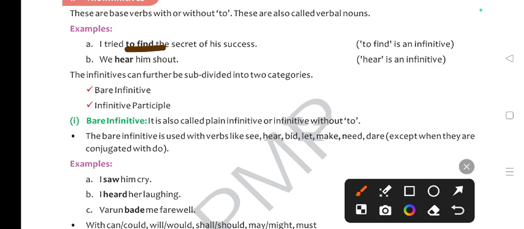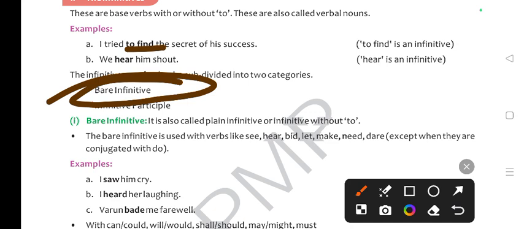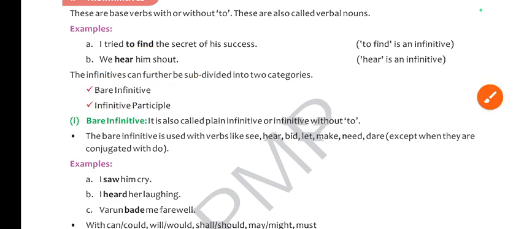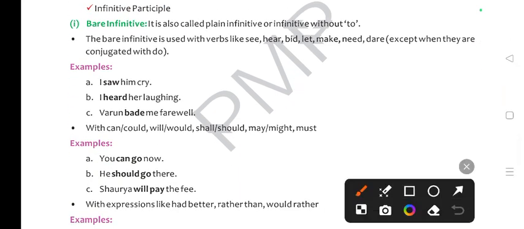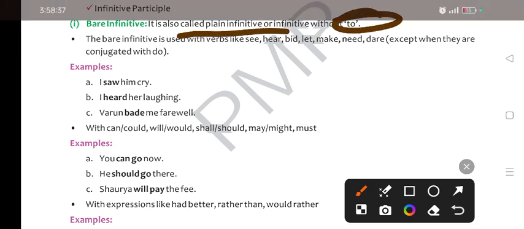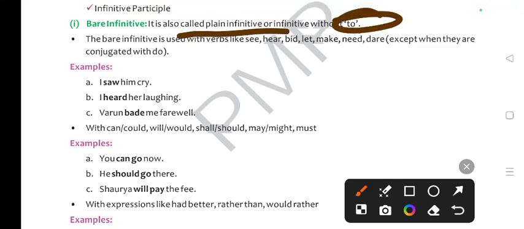To plus verb first form is what? Infinitive. But कभी कभी bare infinitive use होते हैं. bare infinitive का ये मतलब हुआ कि उसमें to का use इस्तेमाल नहीं होता. Bare infinitive is also called plain infinitive और infinitive without to. जैसे मैंने अभी आपको पहले बताया कि इसमें to का use हम नहीं करते हैं. ठीक है. For example, I saw him cry.